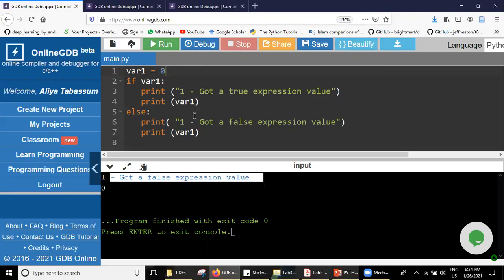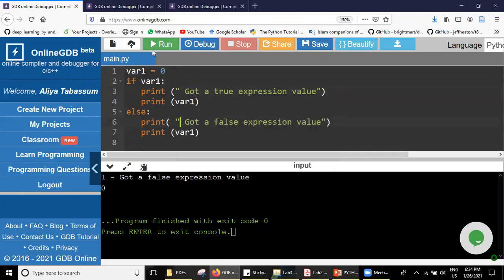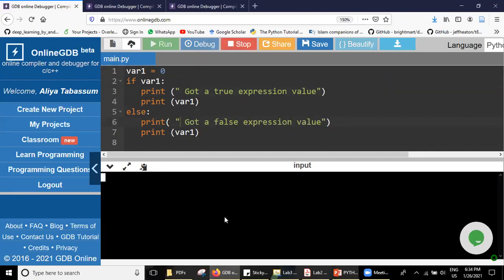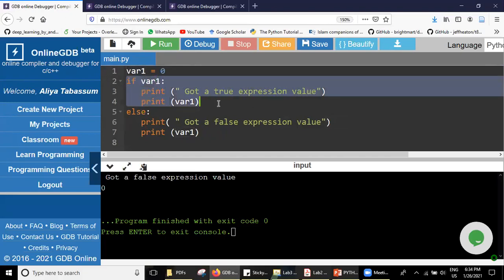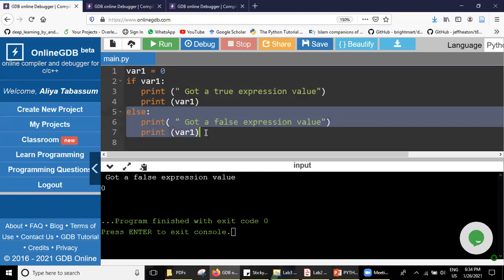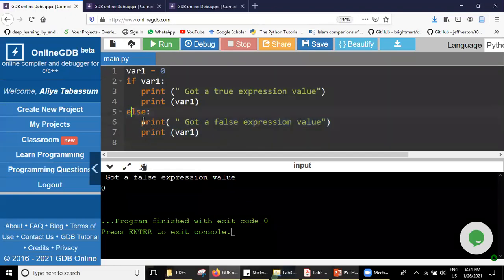Got a false expression value. I'll remove this, and I'll remove this. You will understand it better. Okay, it says that firstly we are giving variable equal to 0, then it means it is 0. The condition is false here, so it will not go here and it will print here. It will take this.